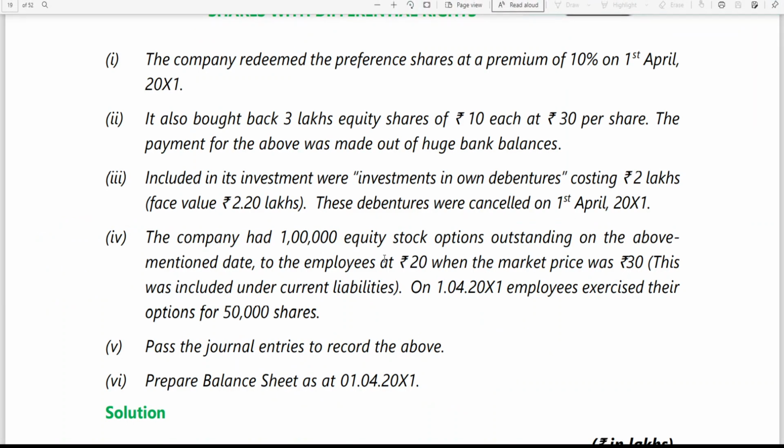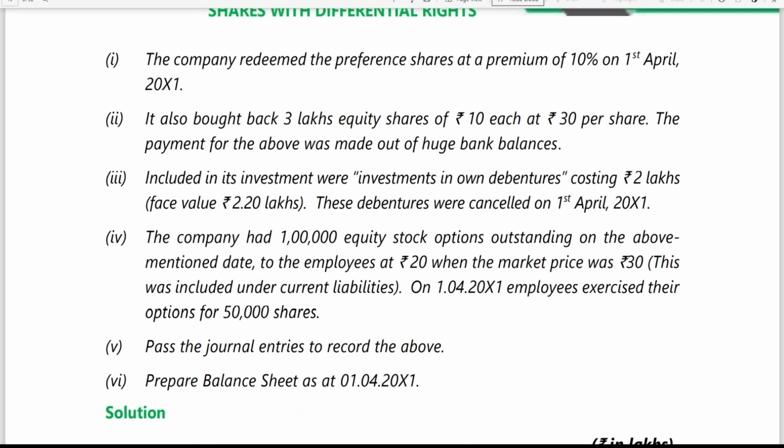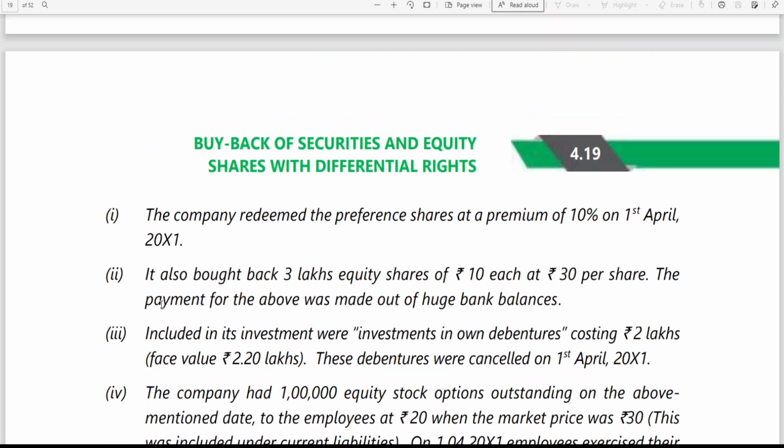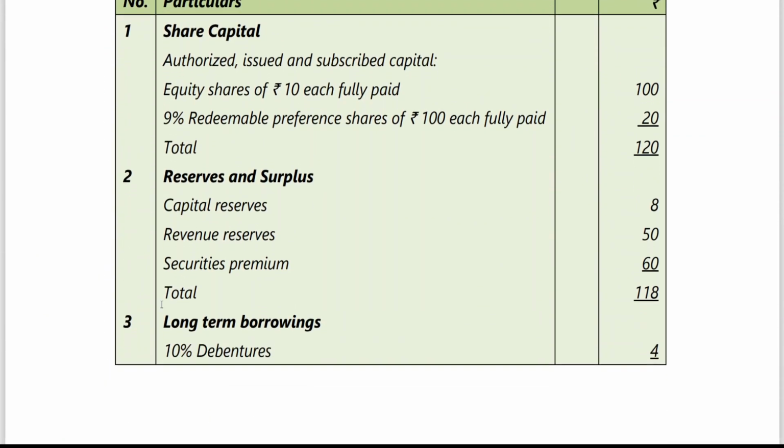Market price 30, offered at 20, means discount is 10 rupees. 50,000 into 10, 5 lakhs. And of course the face value of the share is 10 rupees. We have seen that in the problem. So the face value is 10 rupees per share.